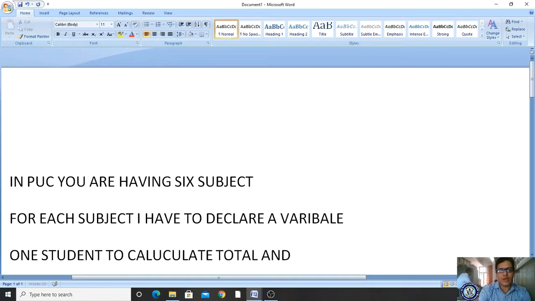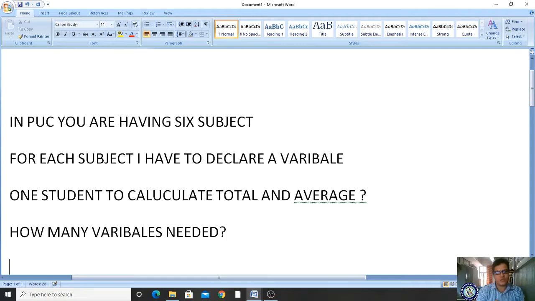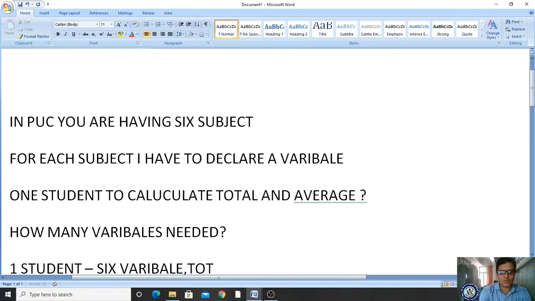Total and average. Now, to calculate total and average, how many variables are required? How many variables are needed? Can anybody guess? So for one student, 6 subjects means 6 variables, and total and average.